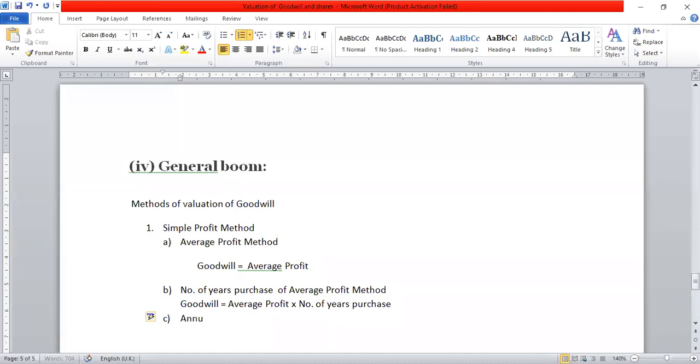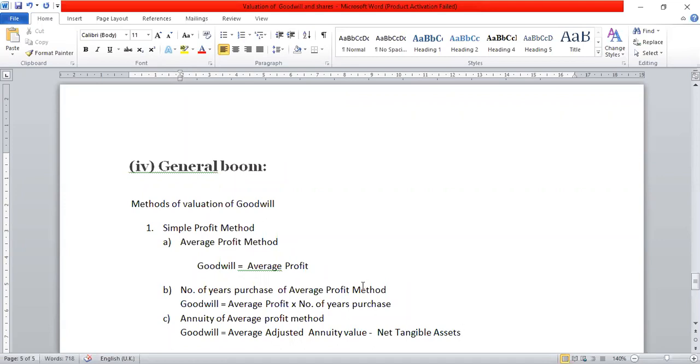The third method is the annuity of average profit method. This comes very rarely in the exam, but it is one of the methods under the simple profit method. Under this method, goodwill equals average adjusted annuity value minus net tangible assets.